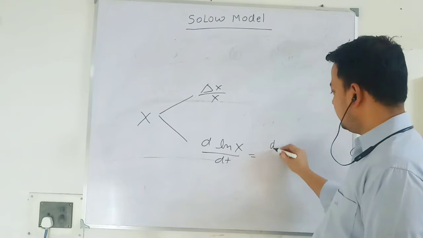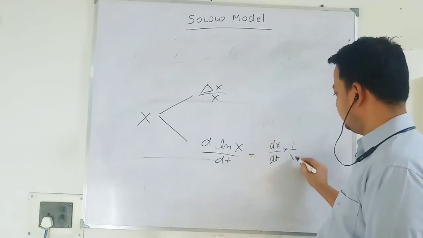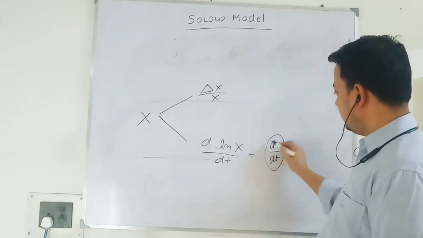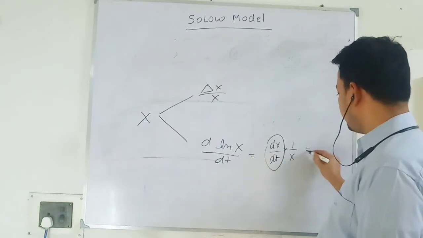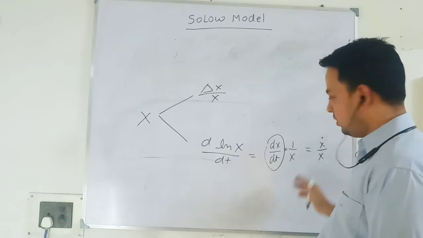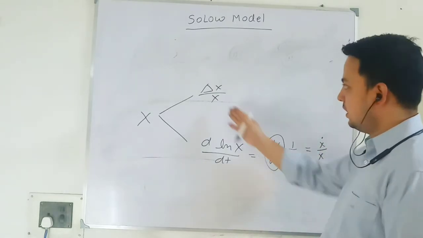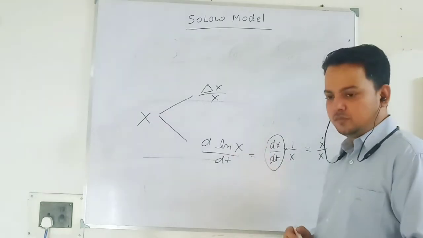This will be dx over dt into 1 over x, that is, x dot over x. So this is the growth in variable x over time, and in discrete form you write it this way. Only remember this thing.